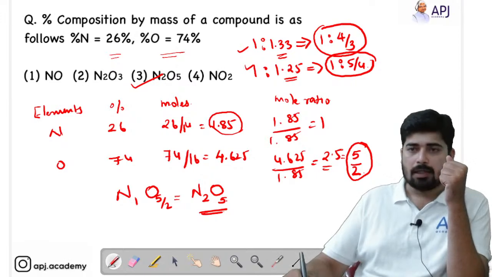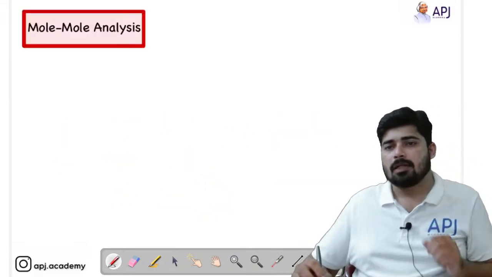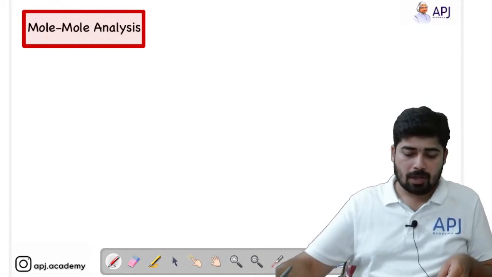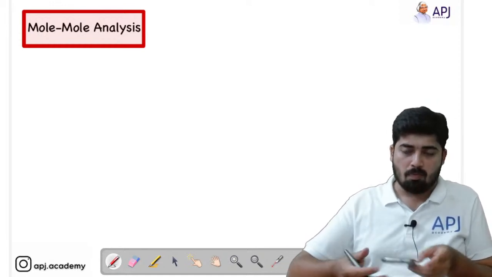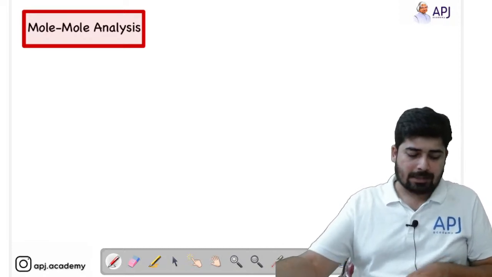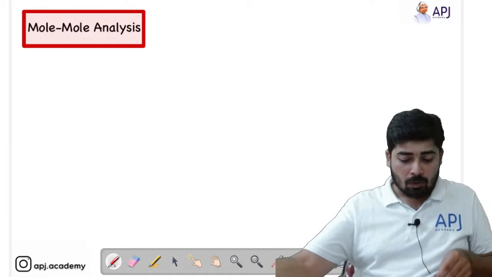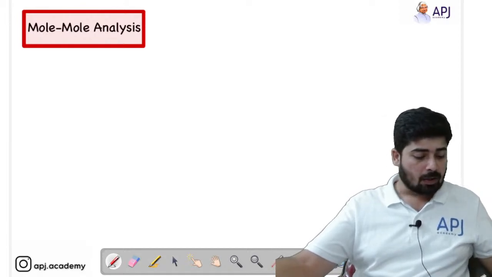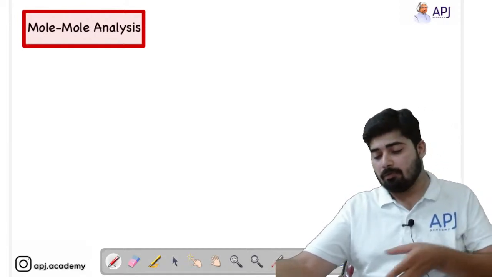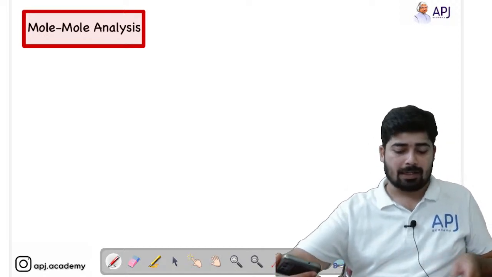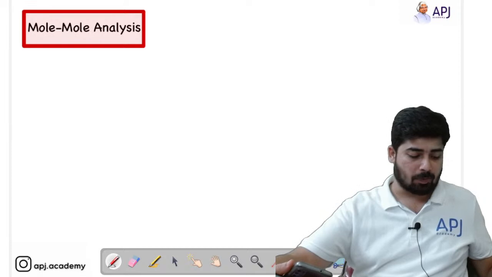Right. Now let's move on to the interesting topic, that is mole analysis. Mole analysis is a very important tool which will help you solve many problems from the stoichiometric as well as the limiting reagent point of view.